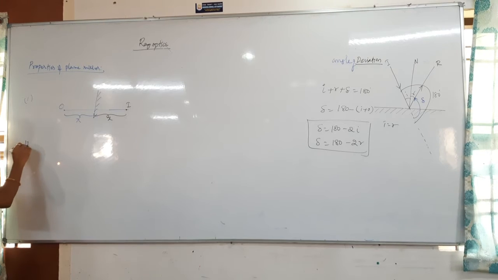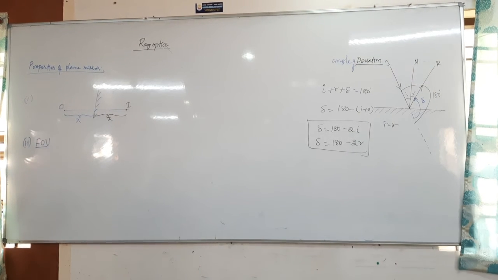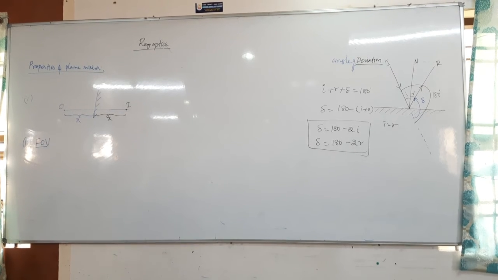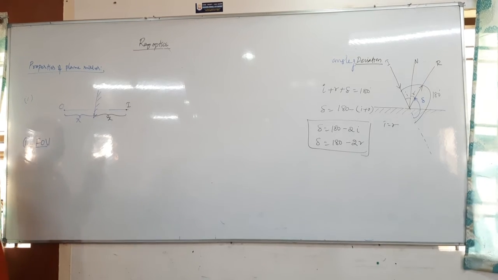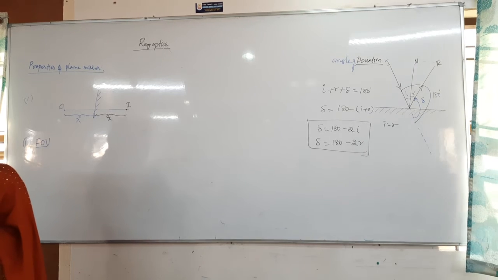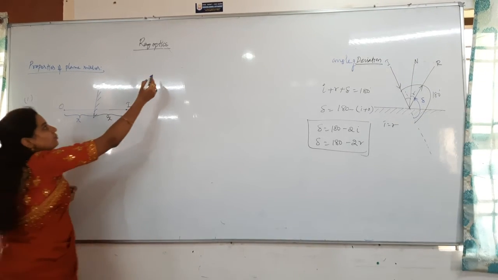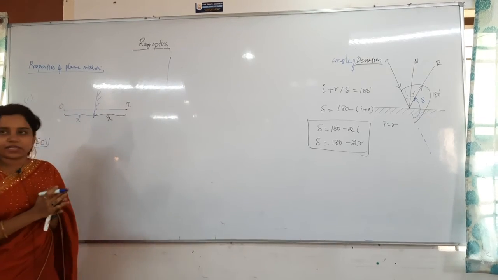Next one is what we call the field of view. What is the field of view? The region where the human eye can detect the image. For example, I have the mirror at this height, and I am standing here only.